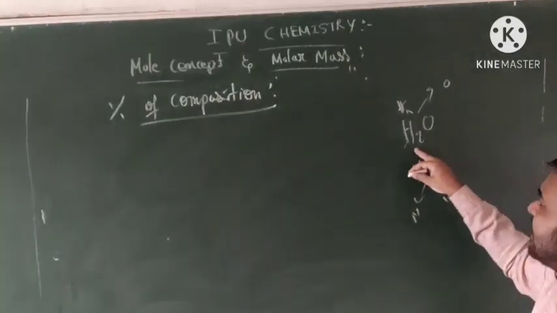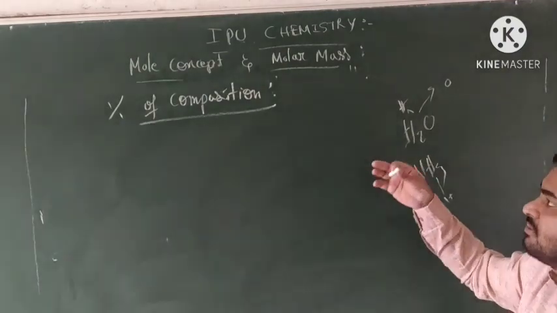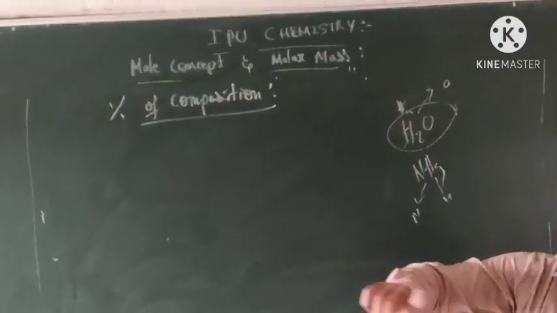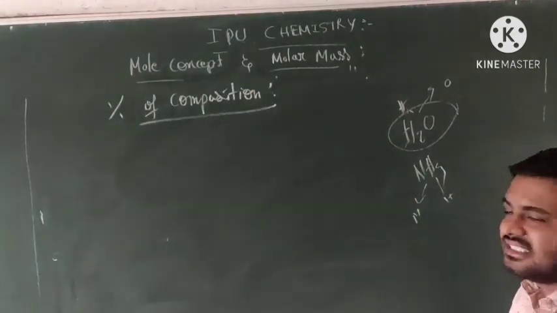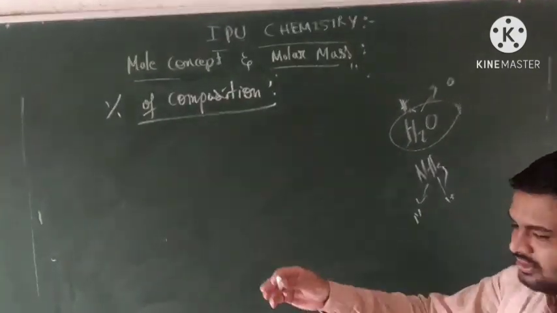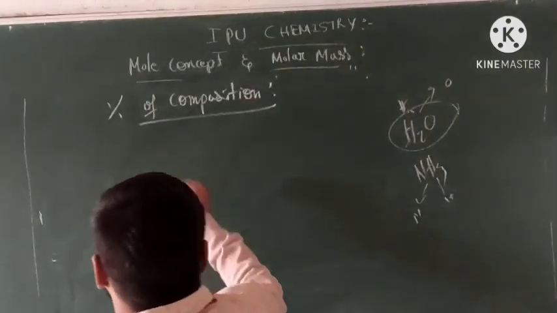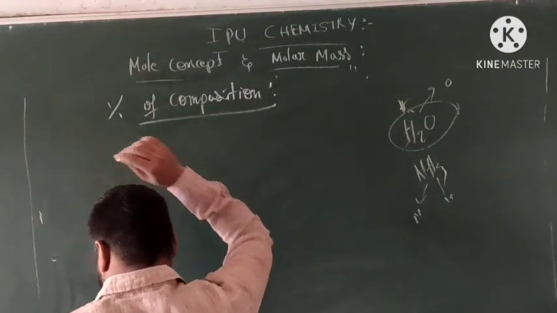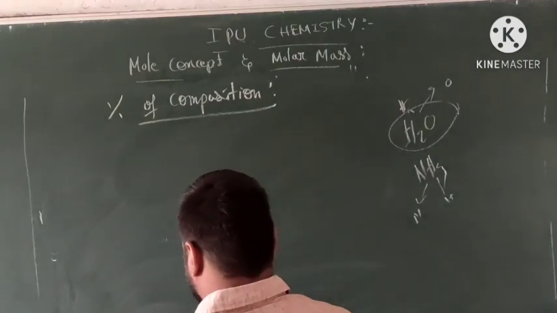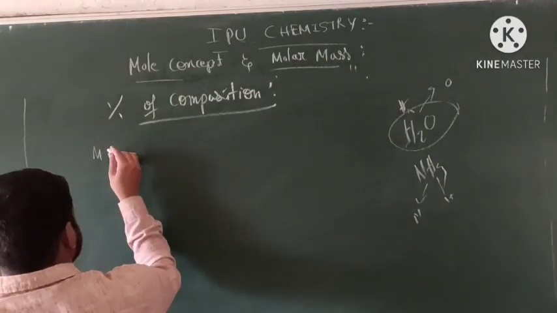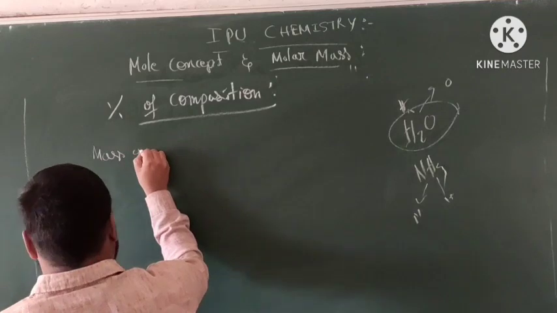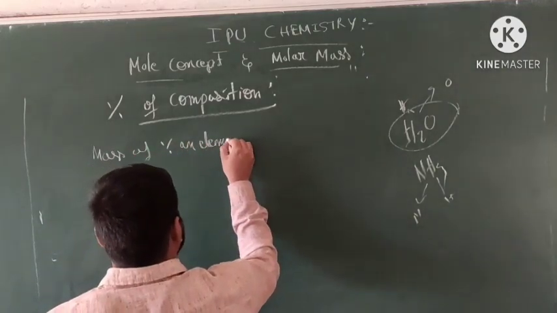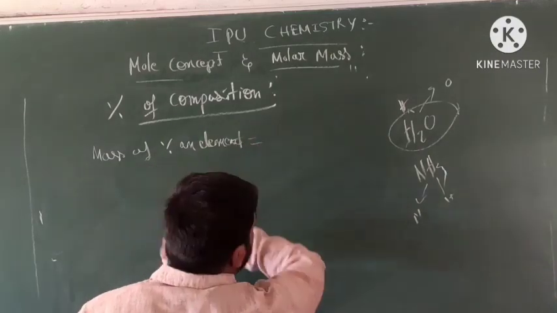So in a molecule, how much percentage of composition is present of hydrogen? We calculate that, and that is called percentage of composition. Very easy to know, one by one. So first, the definition of percentage of composition is the mass percentage of an element.